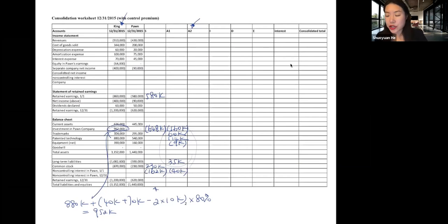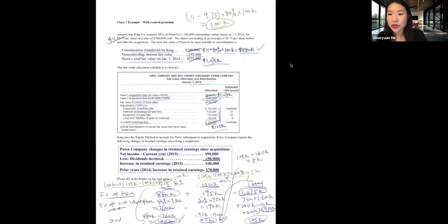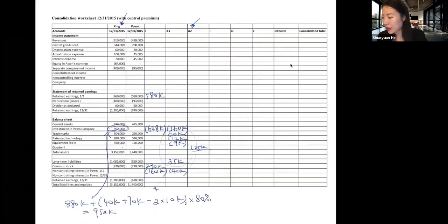Consolidation entry A2, total goodwill now becomes 125,000. And as we just calculated here, 120,000 belongs to controlling interest, 5,000 belongs to non-controlling interest. So this 125,000, we do not allocate according to the percentage of ownership. Instead, we already did the calculation here.